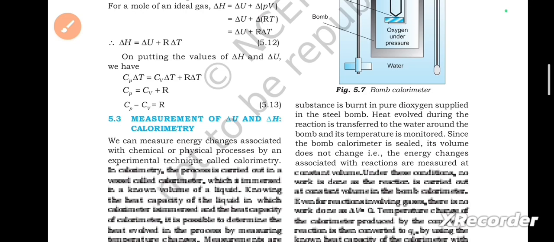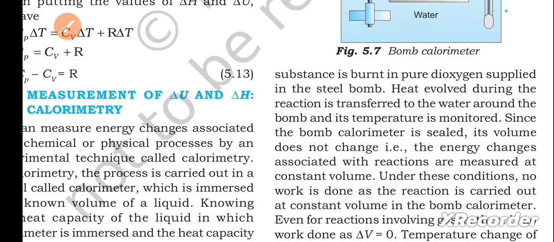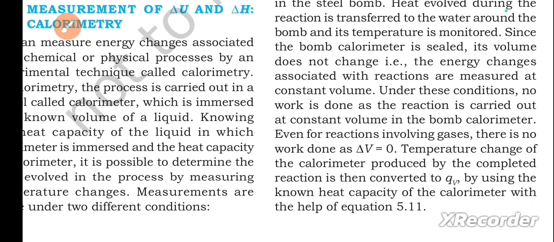A combustible substance is burnt in pure dioxygen supplied in the steel bomb. Heat evolved during the reaction is transferred to the water around the bomb and its temperature is monitored. Since the bomb calorimeter is sealed, its volume does not change. That is, the energy changes associated with reactions are measured at constant volume.